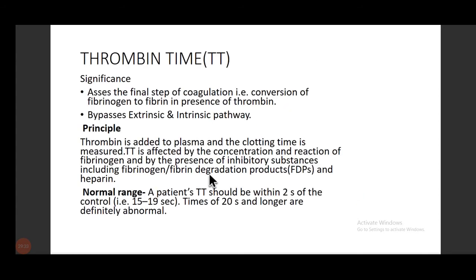Now coming to the next, thrombin time. The significance: it assesses the last step of coagulation, that is conversion of fibrinogen to fibrin in the presence of thrombin. So it bypasses both the pathways. The principle is that thrombin is added to the plasma and the clotting time is measured. The thrombin time is affected by the concentration and reaction of fibrinogen and by the presence of inhibitor substances, including FDP, that is fibrin degradation products, and heparin. The normal range of the patient should be within 2 seconds of the control, that is 15 to 19 seconds.